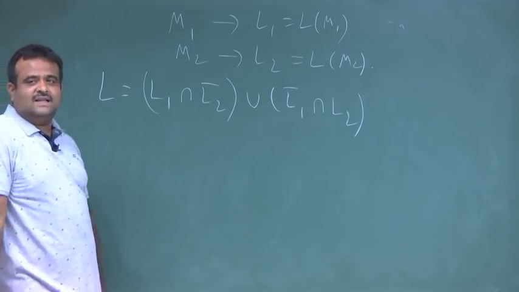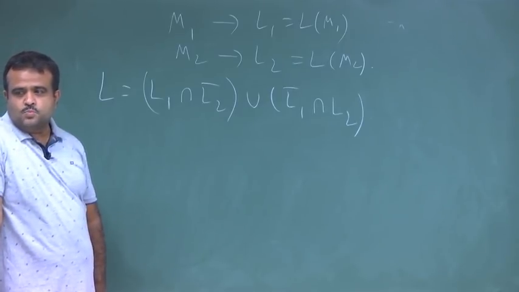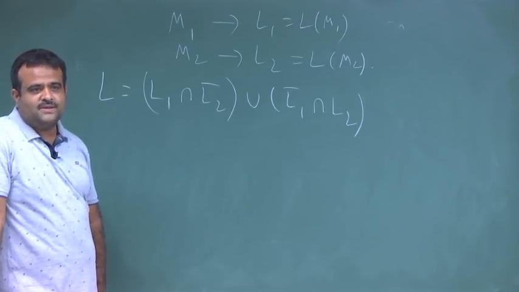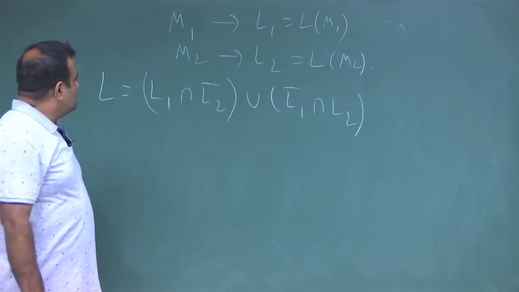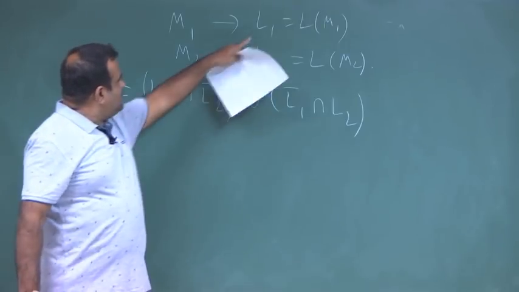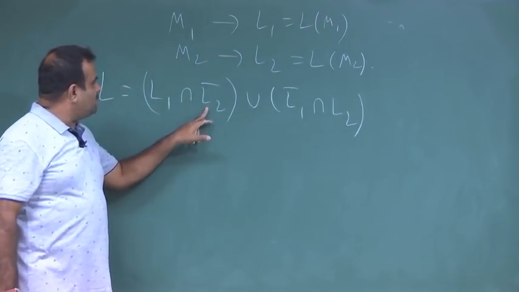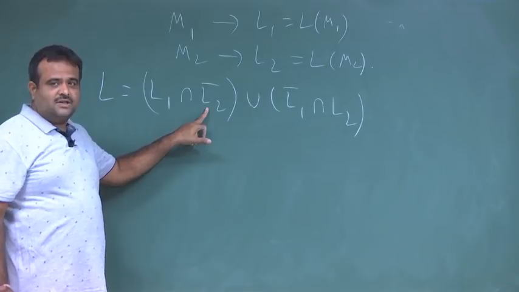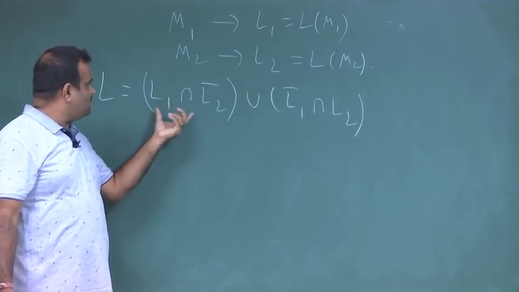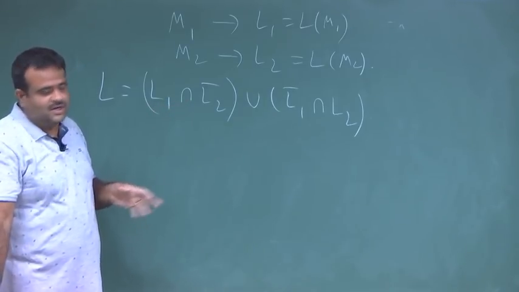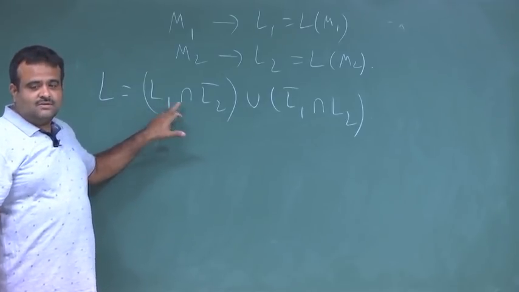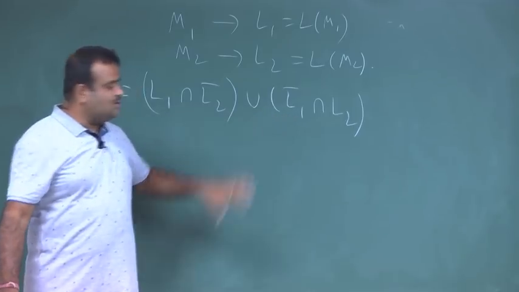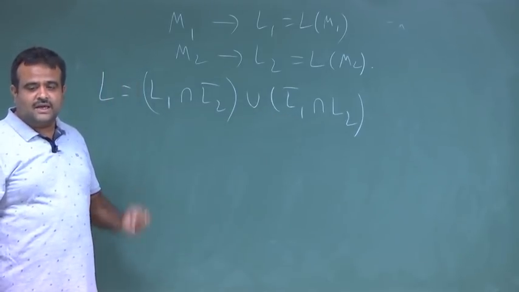Now, what is L? Is L regular? Yes, L is regular. Why? Because L1 is regular, L2 is regular, so L2 complement is regular. This is the closure property of the regular sets. We know the intersection of two regular sets is regular, so this is regular, this is regular. We know the union is also regular. So, L is regular.